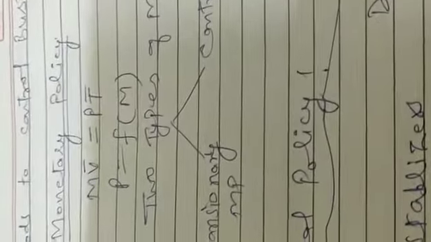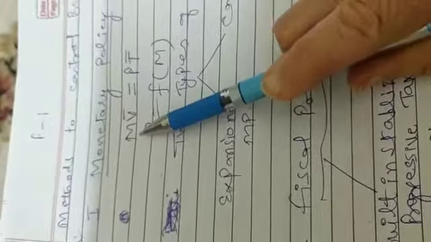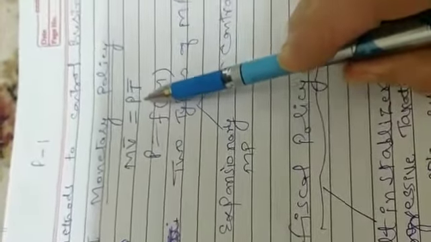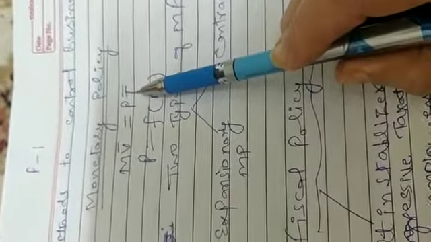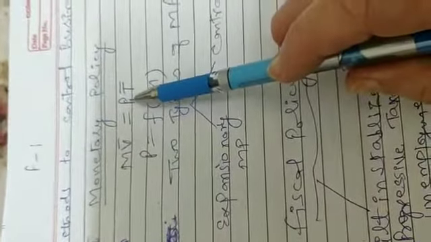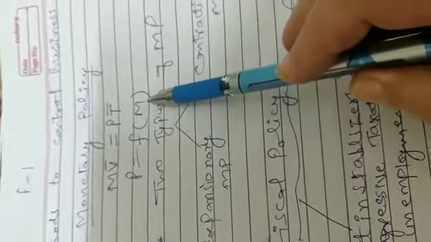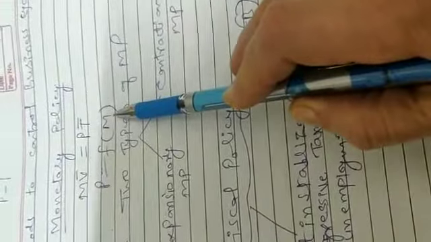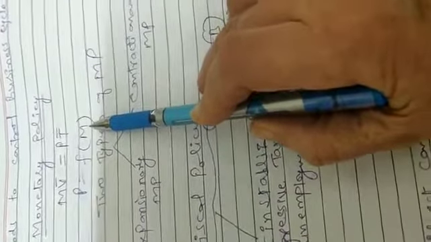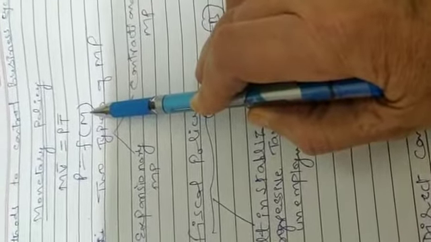First is monetary policy. Monetary policy can be understood with the help of this equation MV = PT, where M is the quantity of money, V is the velocity of money, P is price level, and T is trade transactions. Where V and T are constant, M and P are directly and proportionately related. It means that price is a function of money supply. As we have already discussed in the methods to control inflation, this is almost similar to that question.